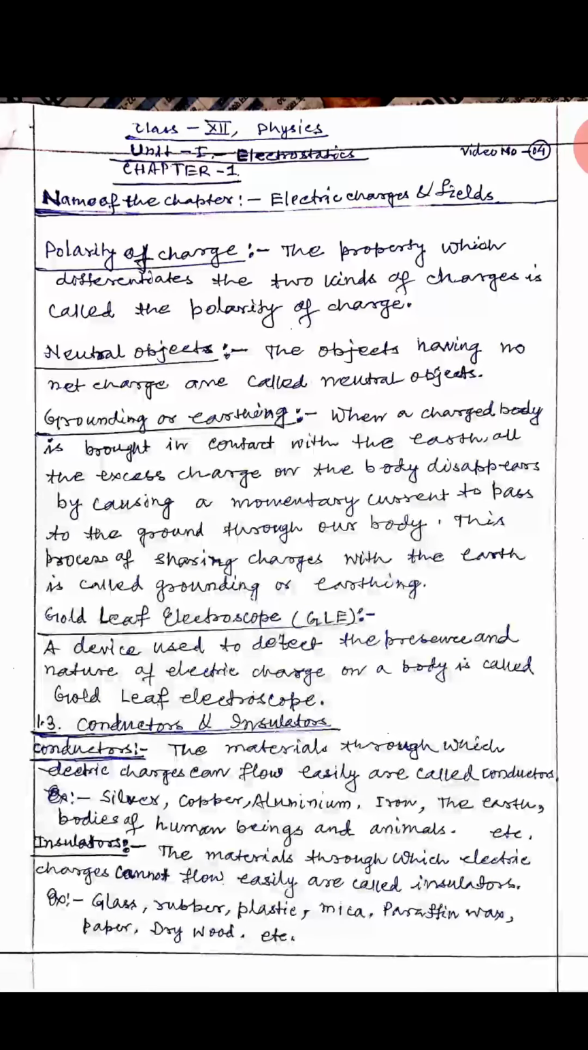What are insulators? The materials through which electric charges cannot flow easily are called insulators, or the materials which do not allow the flow of electric charges through them are called insulators. It has no free electrons, for example, glass, rubber, plastic, paper, dry wood, wax, etc.